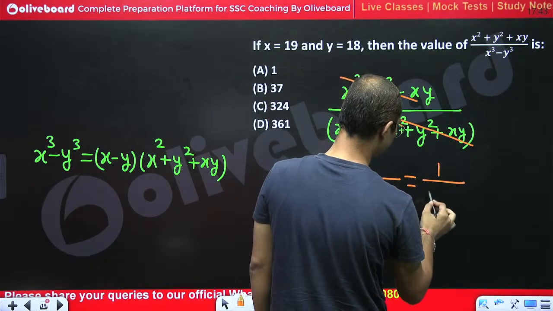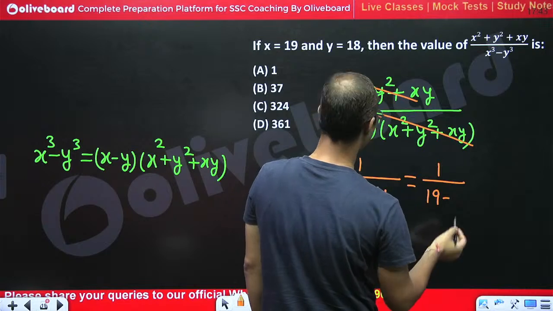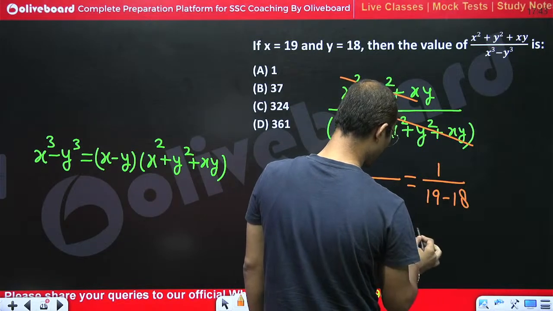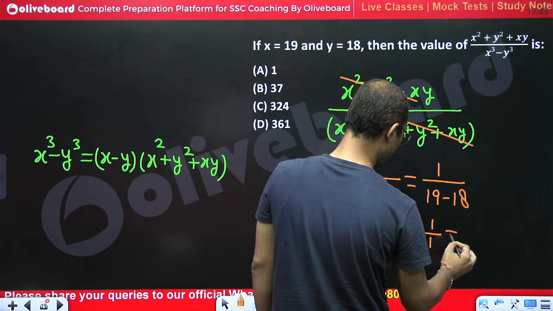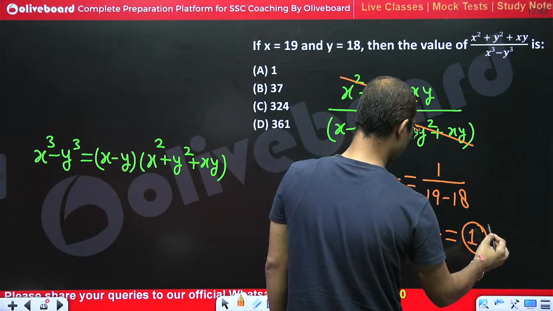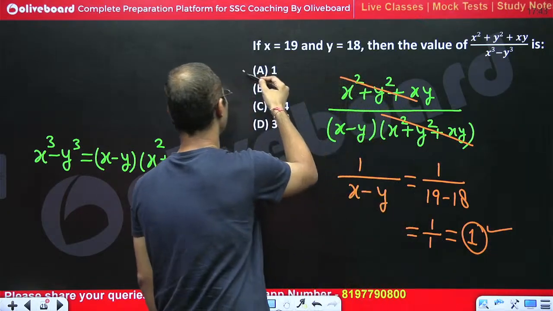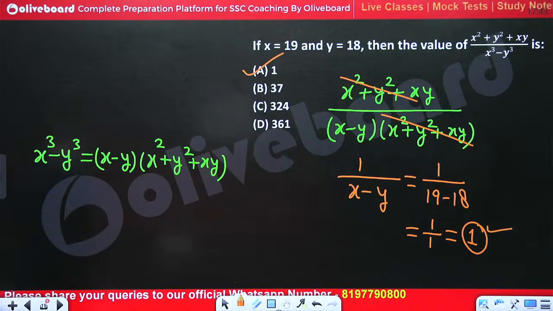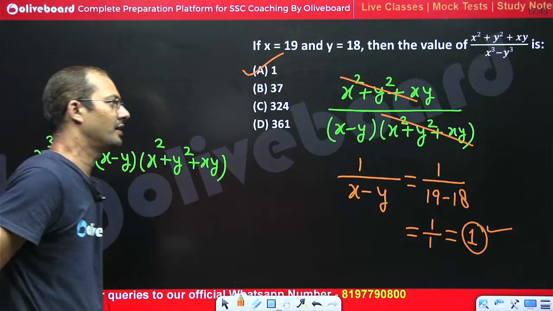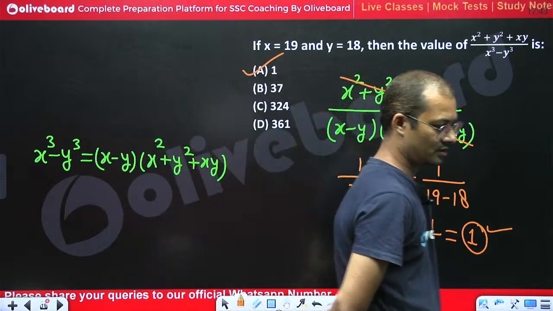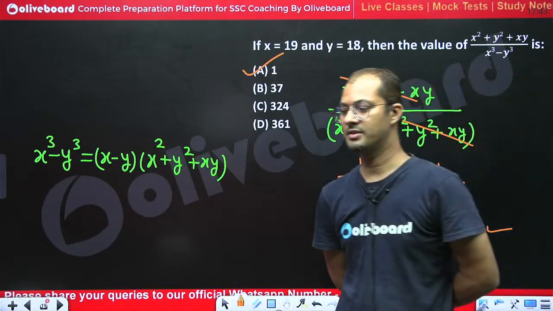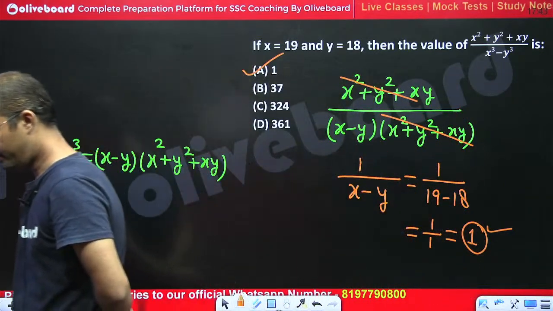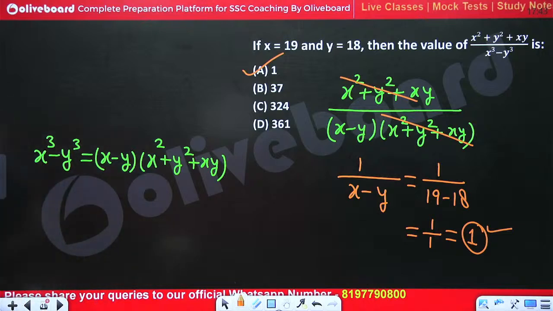So value of x is 19 and value of y is 18. So here we will get 1 by 1. So this would be equal to 1. So 1 is the right answer. A part is the right answer. Yes, A part is the right answer.